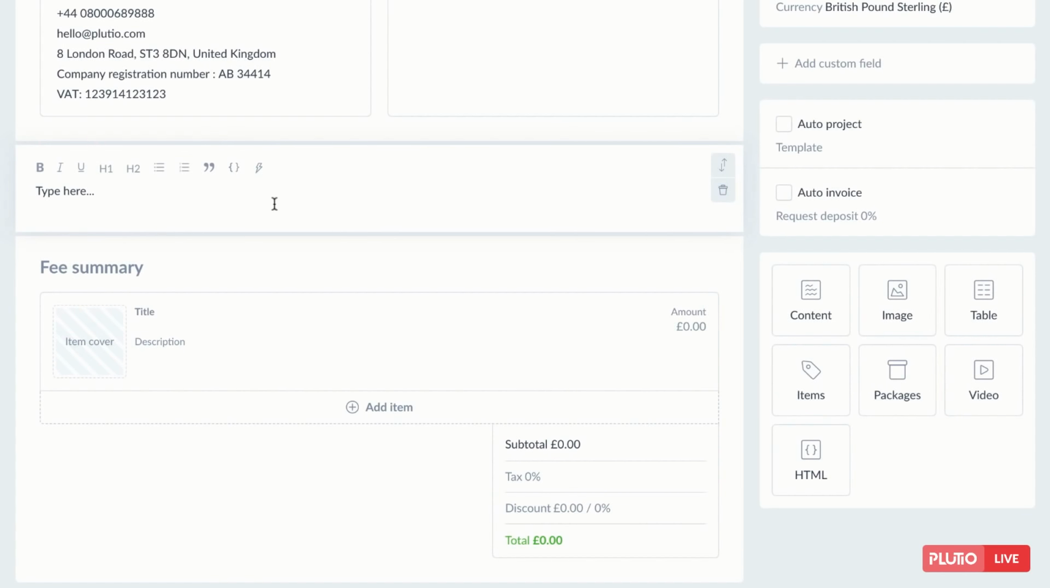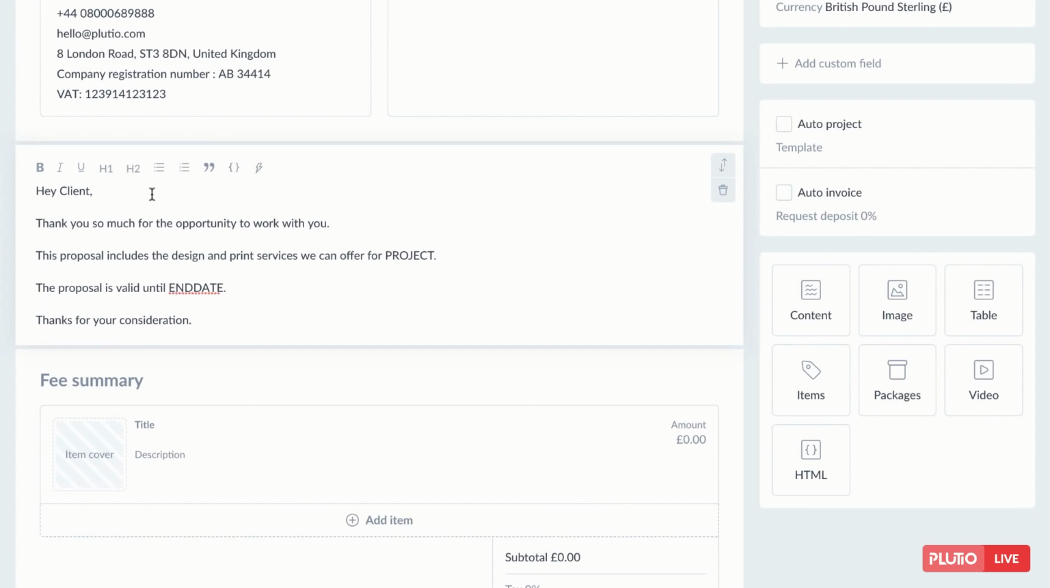Now we have our content block added to the proposal. Let's paste some content so we can visualize it better. Now, I'm going to replace some of the content with dynamic smart fields. So for example, I'm going to replace the client with a smart field to automatically populate the client name for each proposal. And so for the project name and the proposal expiry date.